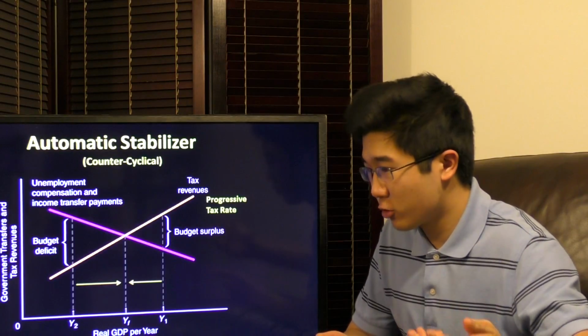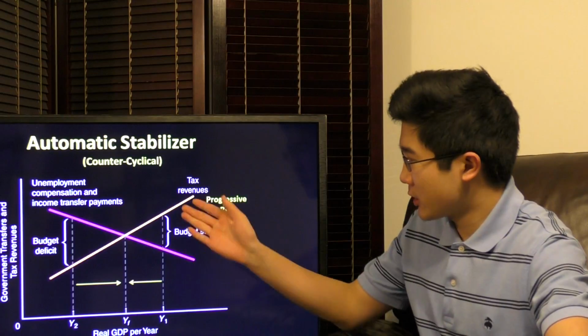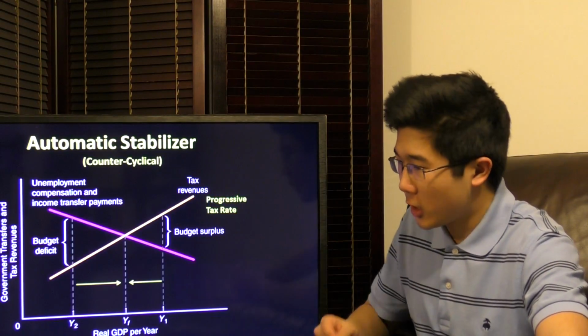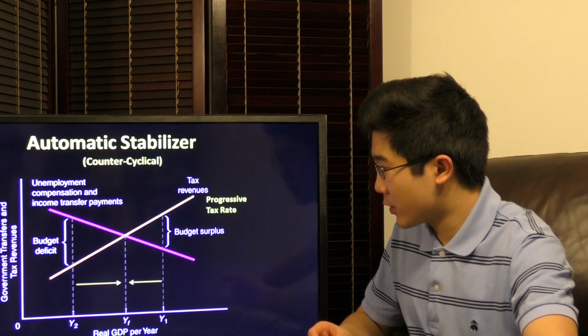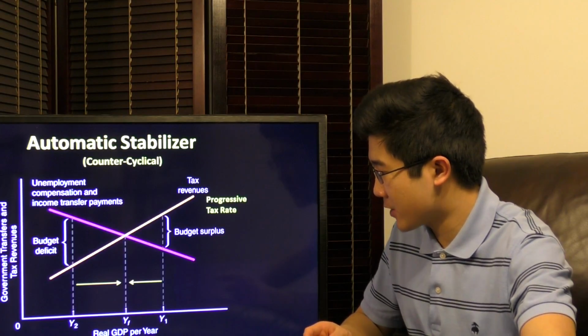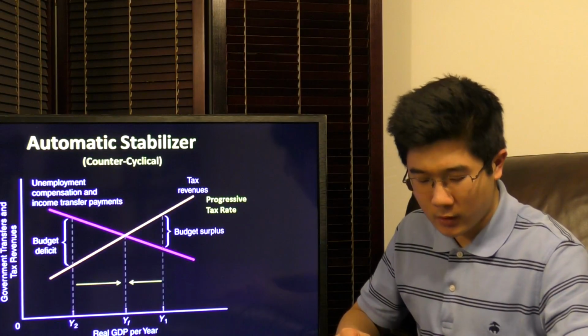More people, resources and labor are more fully employed. And so as a result, we see a budget surplus, because the tax revenue increase is above government spending. And we see the opposite happen. As consumption decreases due to less government spending and more government taxation, we see a push back towards long-run equilibrium, although not completely.